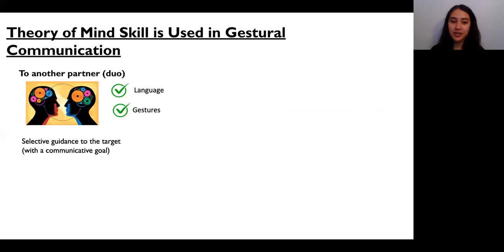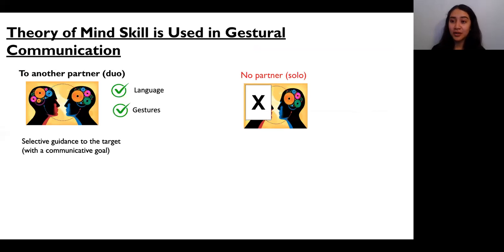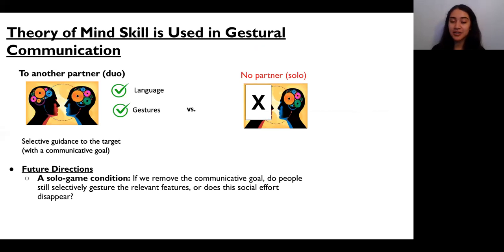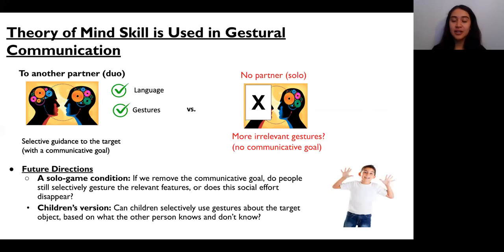So now we have another question. If the pressure of effectively communicating is removed, when the partner is removed, would theory of mind skills still be used? To test whether this selective gesturing is driven by the need to communicate with another person, we created a control condition where there was no partner. Therefore, we can contrast both studies. And so far, our preliminary data has shown that more irrelevant gestures were included in the solo condition than in the duo condition. Furthermore, we aim to extend this study to children.